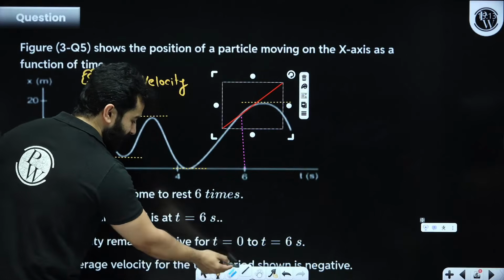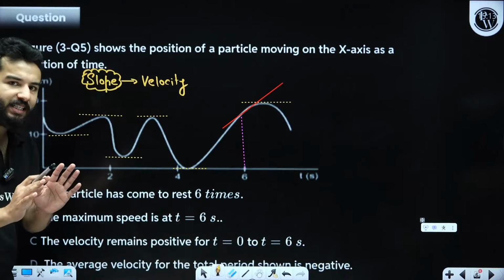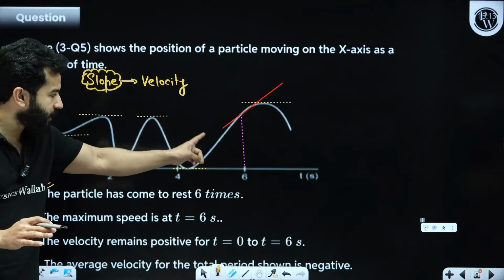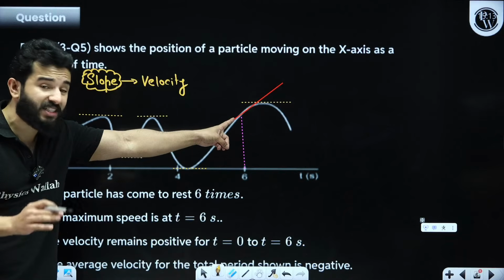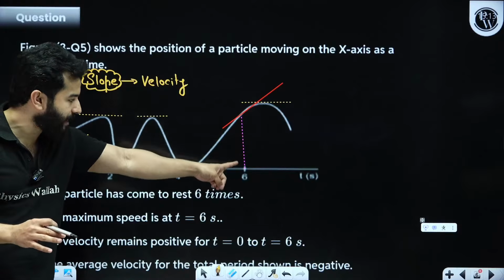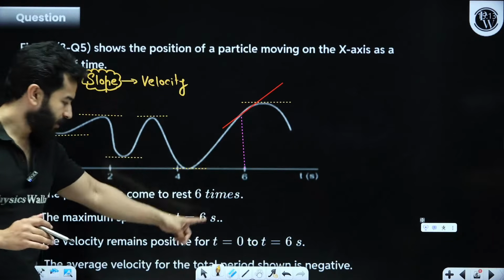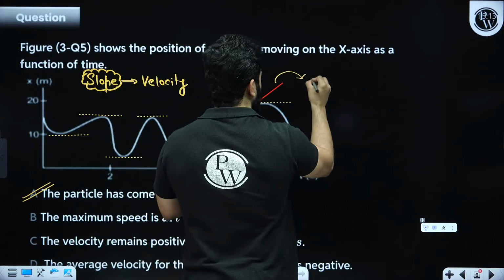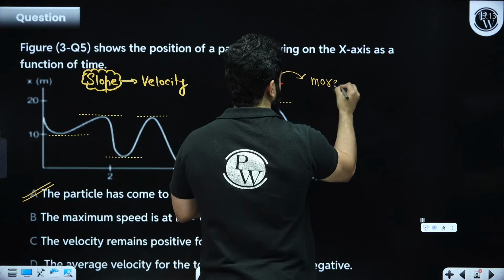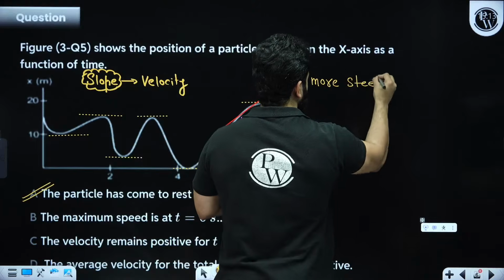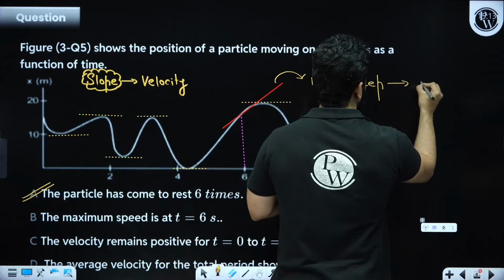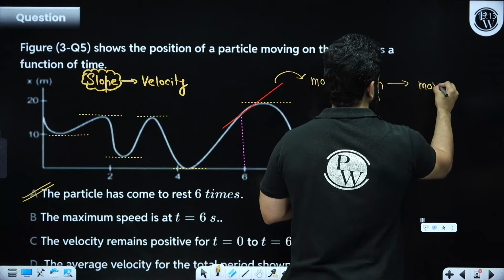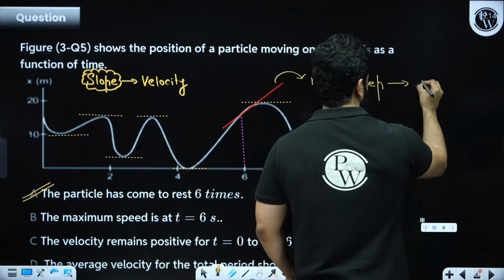I can clearly see there are more points where the tangent is steeper than at t equals 6. If the tangent is steeper, that means more speed, or higher speed.